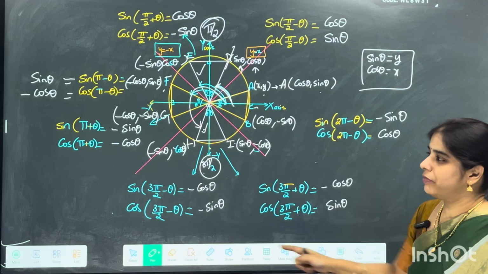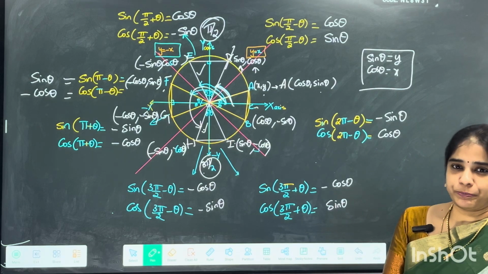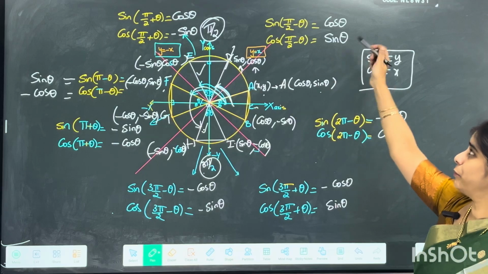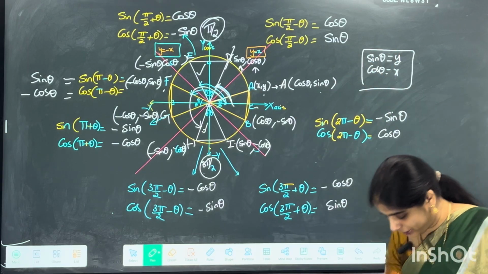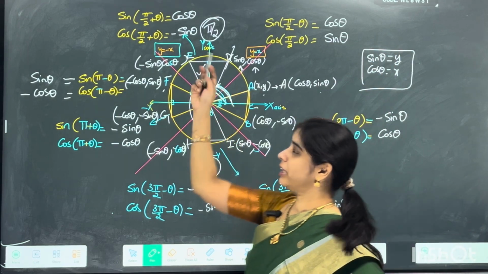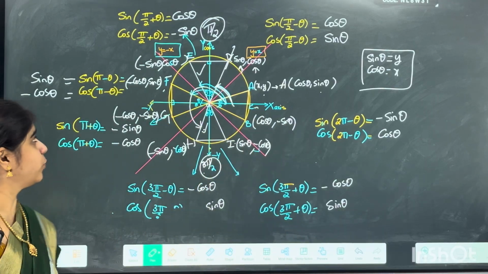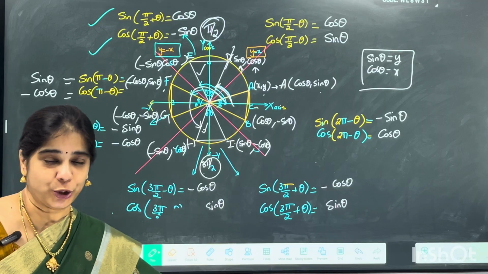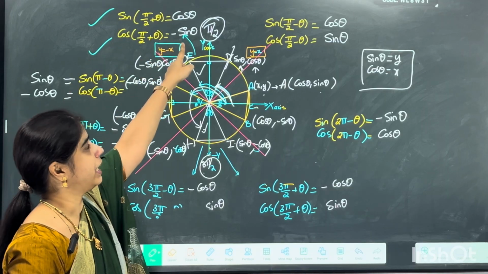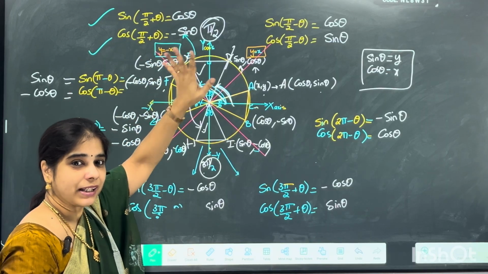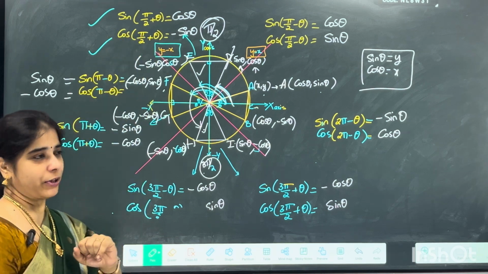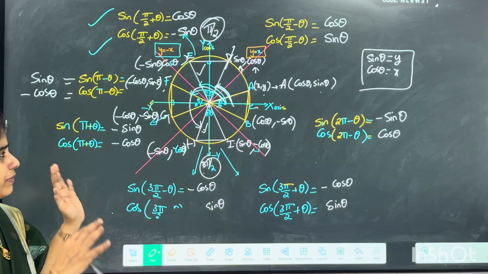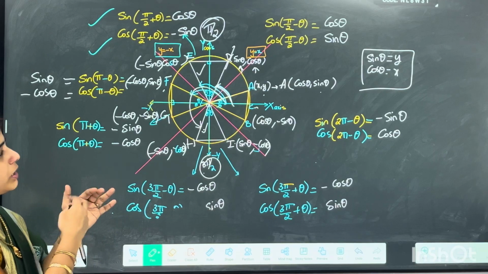So these are all the values we have derived just now. Now tell me, this is my first quadrant. I find both sine and cos to be positive, right? Now when I am talking about the second quadrant, tell me for sine and cos which is negative. Do I observe the cos value is negative there? Second quadrant, cos is negative, sine is positive. Coming to the third quadrant, even more than this, we will talk about in a more specialized way there.